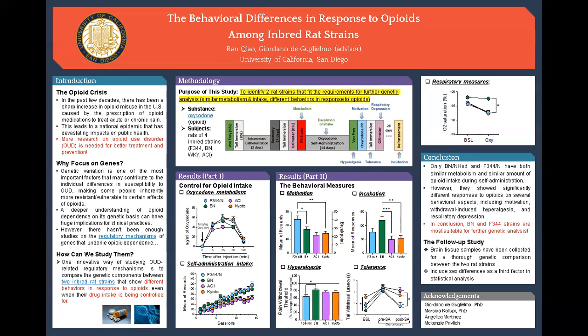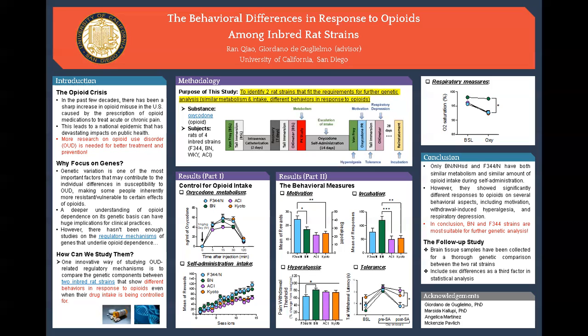In our study, rats from 4 different inbred rat strains were trained to self-administer and eventually made dependent on oxycodone, which is a very common opiate medication. We took their behavior measures on several aspects that were opiate use related, and overall, we expected to see 2 strains that had similar metabolism and escalation of drug intake, but significantly differ in these behavior responses to opiates. And here below is what the data tell us.